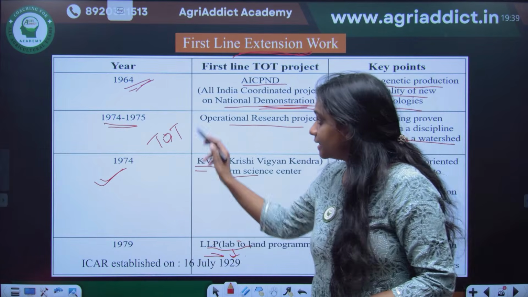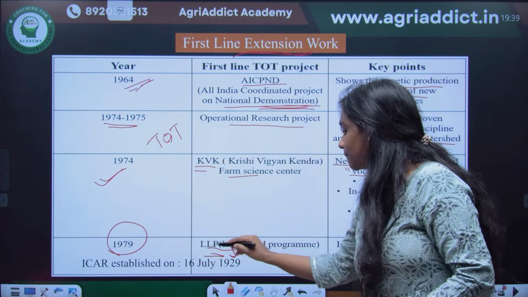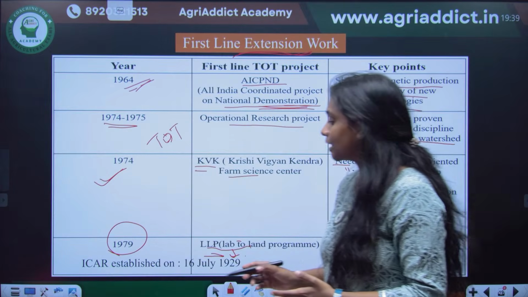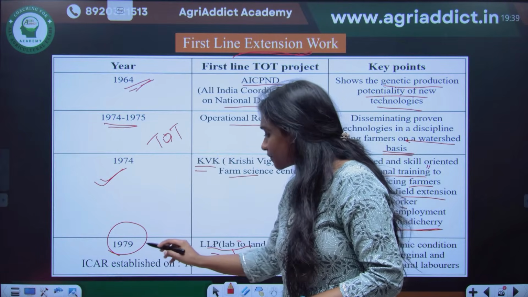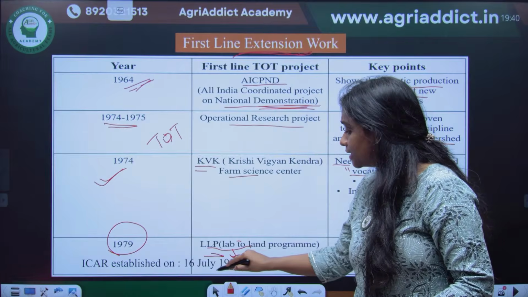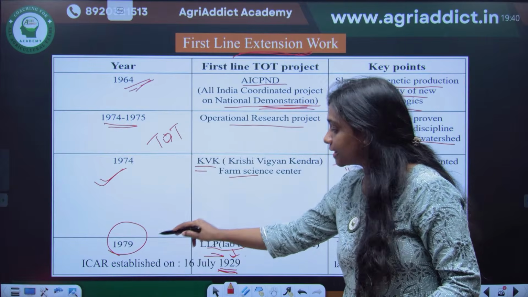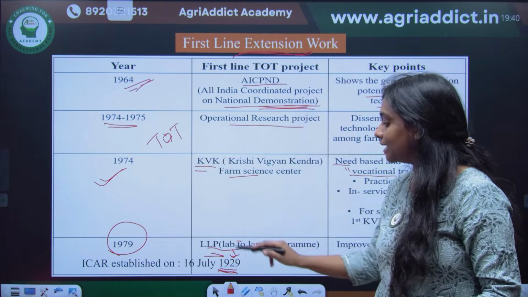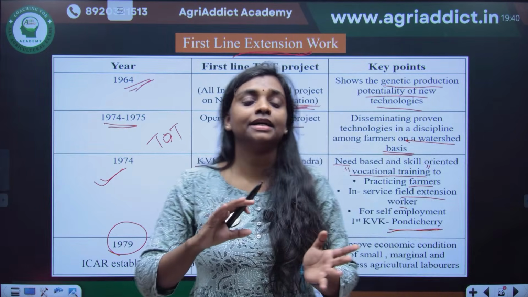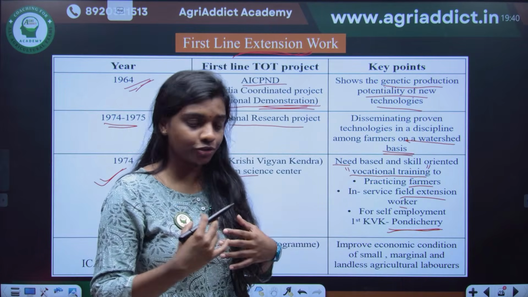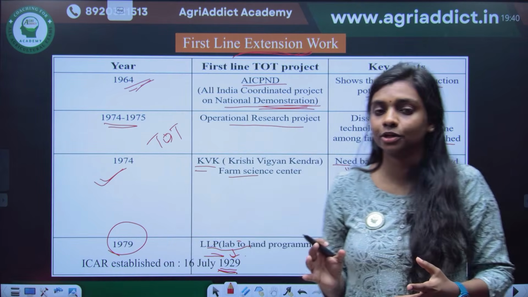Okay. And finally, the last program is 1979, the Lab to Land Program, LLP. Lab to Land Program came in the Golden Jubilee celebration of ICAR. Okay, in 1979. ICAR started on July 16th, 1929. So after 50 years, the 50-year celebration of ICAR, they started this Lab to Land Program. The name indicates Lab to Land: to connect the technologies from the institution to the people, small and marginal farmers, landless agricultural laborers and all. They started the program.